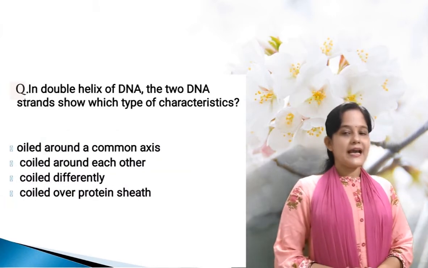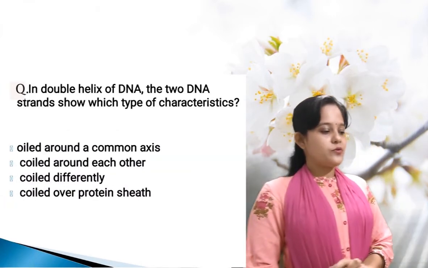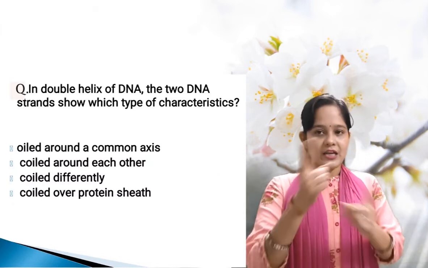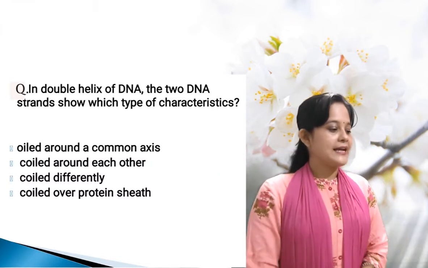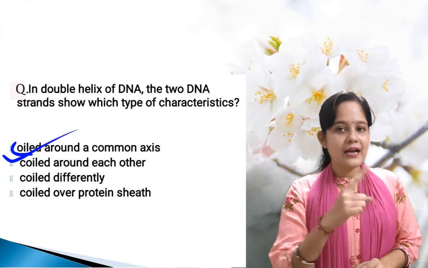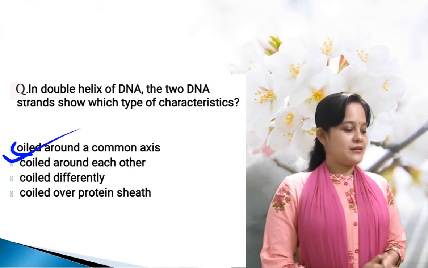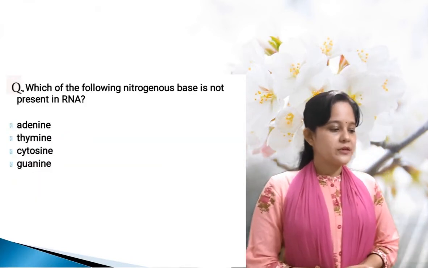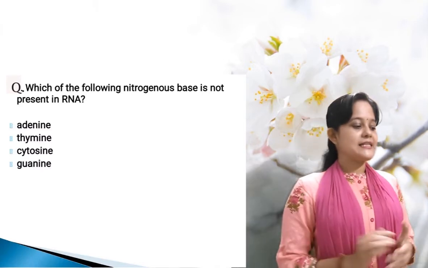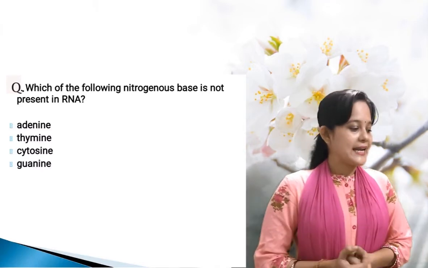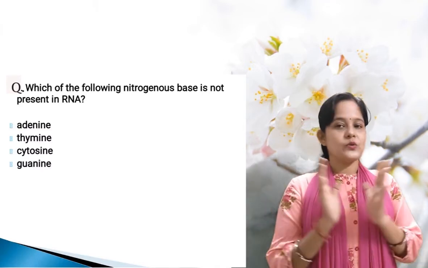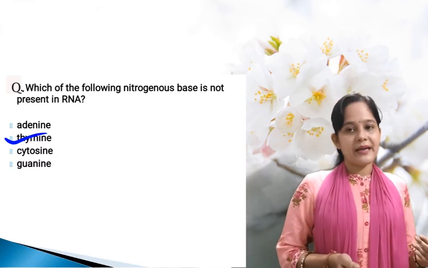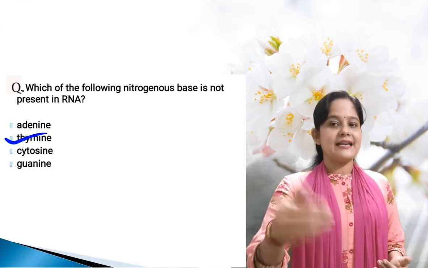Then in the double helix of DNA, the two DNA strands show which type of characteristics? In the double helix of the DNA, the strands are coiled around a common axis. So option A is the correct one. Which of the following nitrogenous bases is not present in RNA? That is thymine. Instead of thymine, in RNA there is uracil.